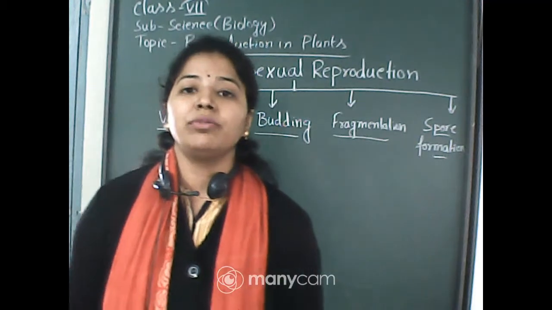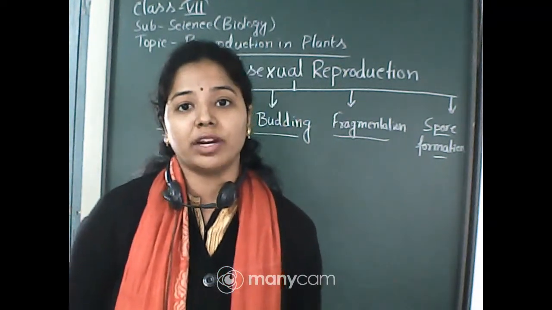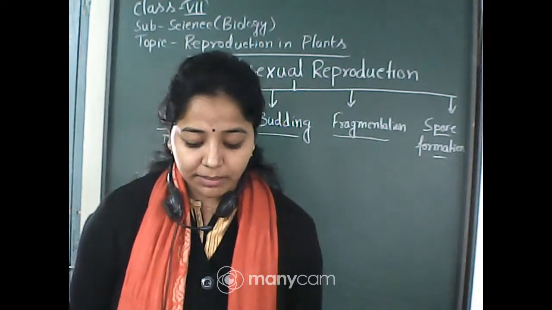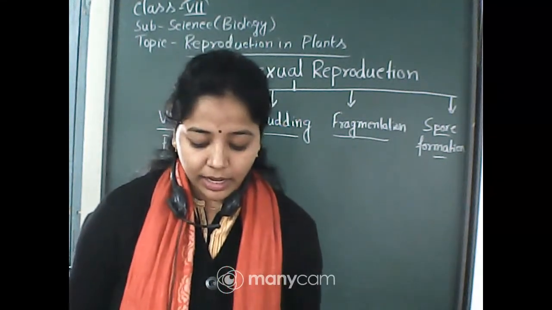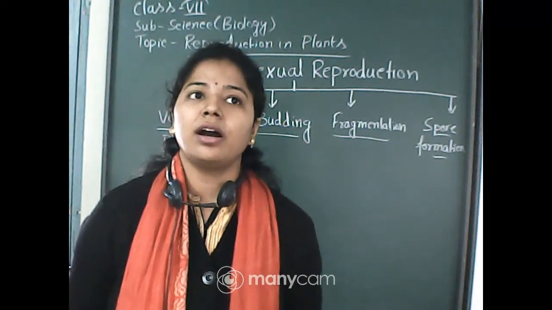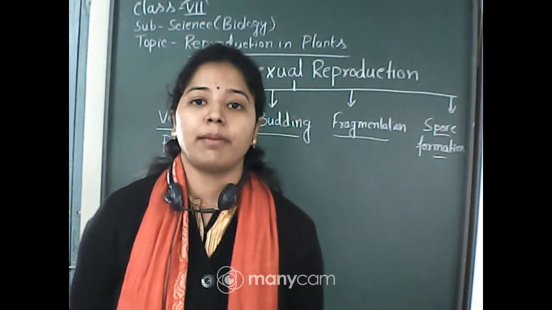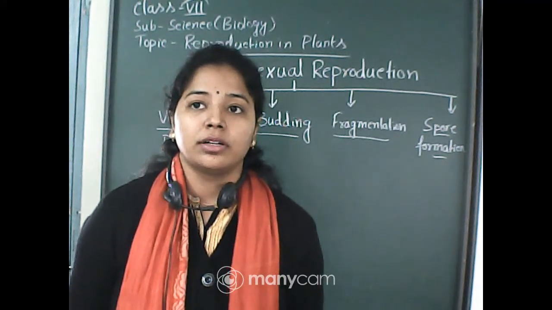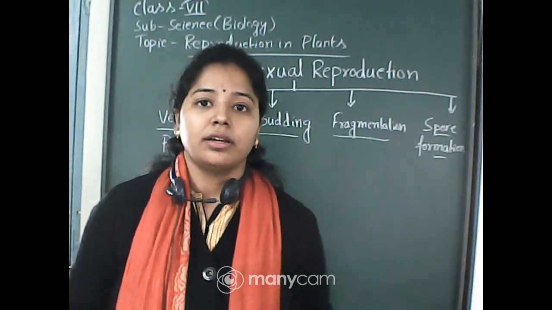We already know this term, yeast. Yeast is a unicellular organism, meaning it is made of only one cell, and it multiplies very fast, within an hour or 1 to 2 hours, if it gets a sufficient amount of nutrients around its location.